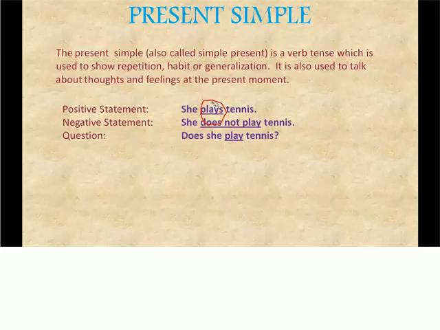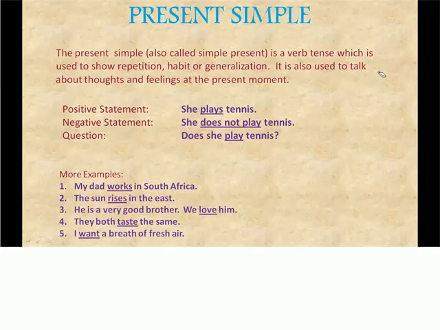And for a question, how do we use it? Does she play tennis? Now let's see more examples. My dad works in South Africa. Works. Usually in simple present, if the subject is singular, the verb will end with S. Works. The sun rises in the east.